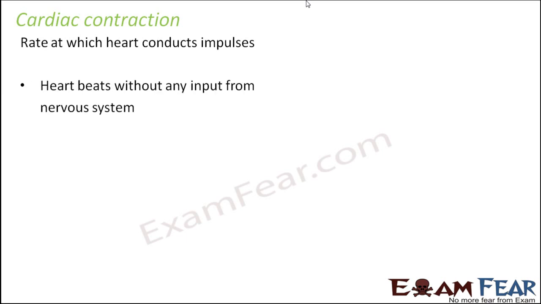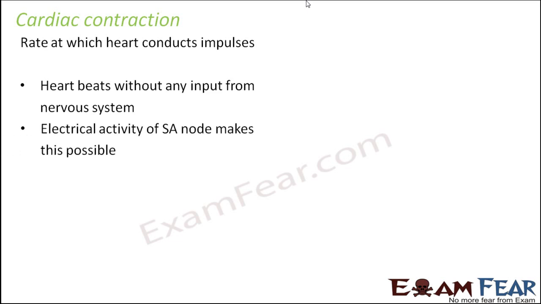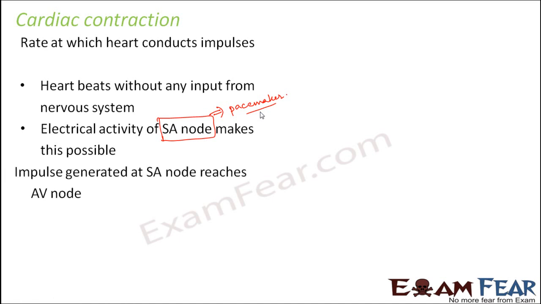Now, the heart beats without any input from the nervous system. As I said, that is the speciality of the nodal tissues, because we don't need any input from the nervous system for the heart to beat. The electrical activity of the SA node makes this possible. This is the most important and most unique thing about the SA node, and that is why it is known as the pacemaker. It is due to the presence of the SA node that there is no dependency on the nervous system for the automatic beating of the heart.